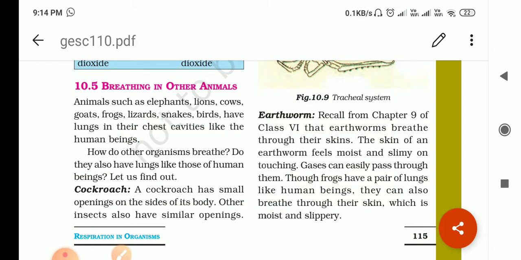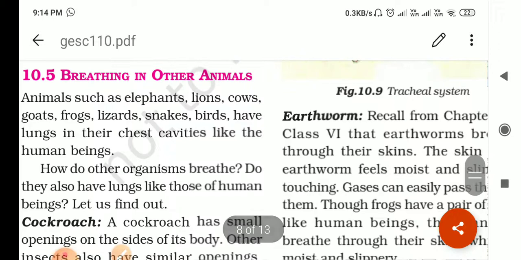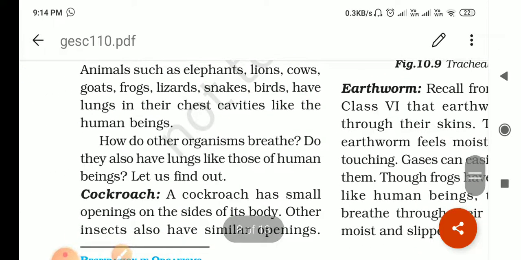Then in other organisms such as amoeba, euglena, and paramecium, these are unicellular organisms, right? These take oxygen directly from their surroundings, and oxygen and carbon dioxide both diffuse. Oxygen diffuses inside and carbon dioxide outside, through the outer membrane of the body.